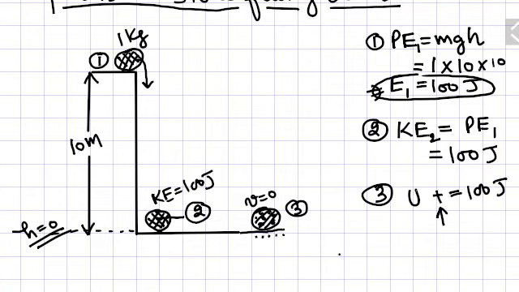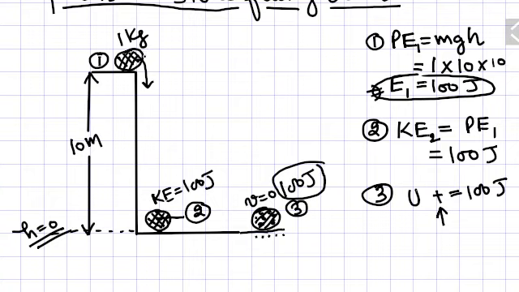So if here it has got 50 joule of internal energy, then now it will become 150 joule of internal energy. That way you can understand this. So still it has got 100 joule of energy, in the form of internal energy.